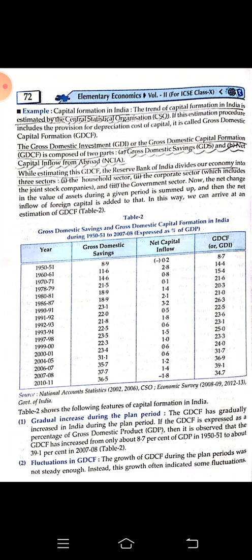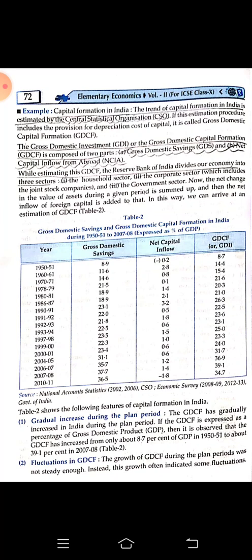Capital formation in India. The trend of capital formation in India is estimated by the Central Statistical Organization, that is CSO. The gross domestic investment or the gross domestic capital formation is composed of 2 parts.